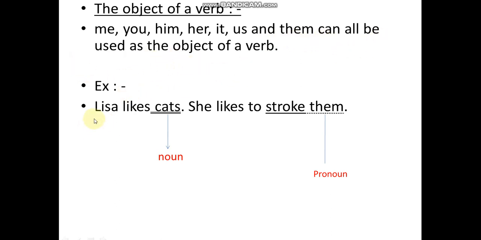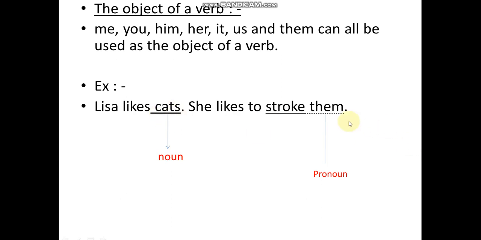For example, Lisa likes cats. She likes to stroke them. Now, cats is objective and noun. She likes to stroke them. Here, them takes the place of cats.